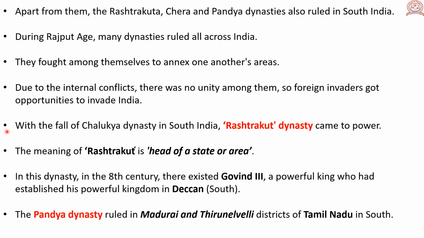With the fall of Chalukya dynasty in South India, Rashtrakuta dynasty came to power. The meaning of Rashtrakuta is head of a state or area. In this dynasty, in the 8th century, there existed Govind III, a powerful king who had established his powerful kingdom in Deccan. The Pandya dynasty ruled in Madurai and Tirunelveli districts of Tamil Nadu in south.